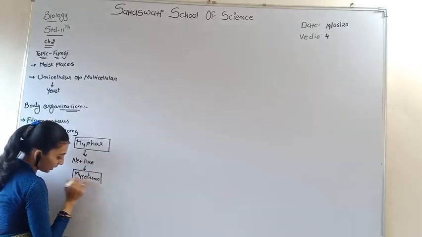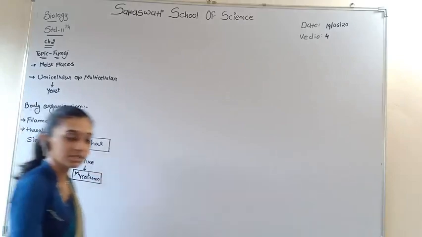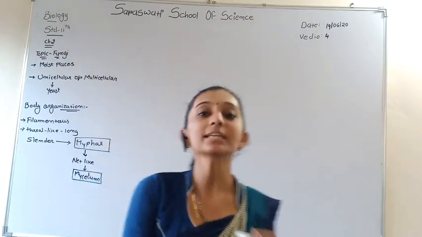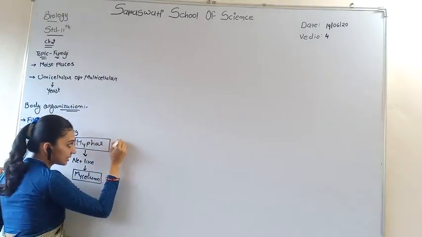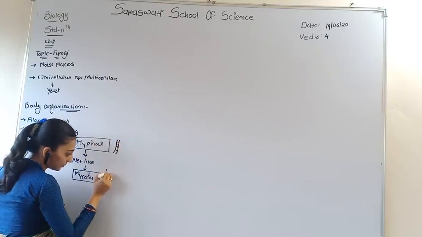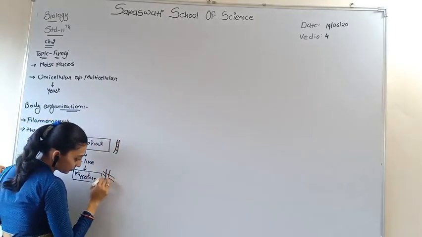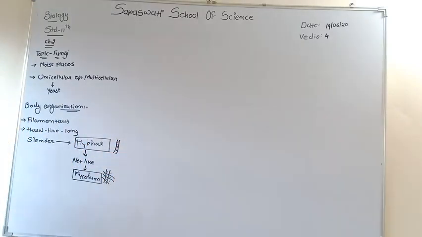Again, asked in exams: define the word mycelium. The long slender structure is known as hyphae, and the network-like structure is known as mycelium. Like this is hyphae, and this is mycelium.